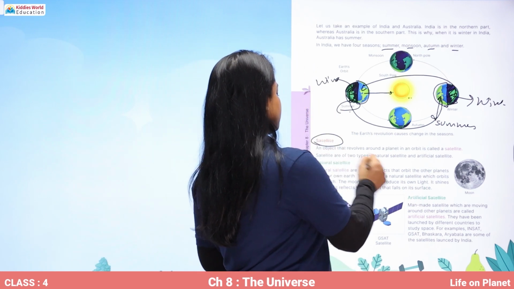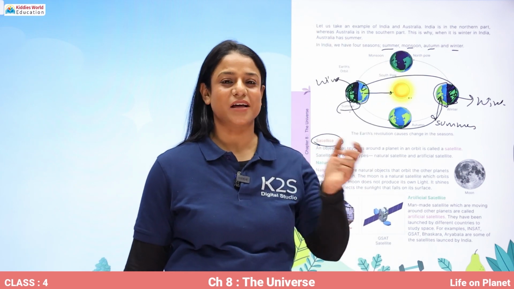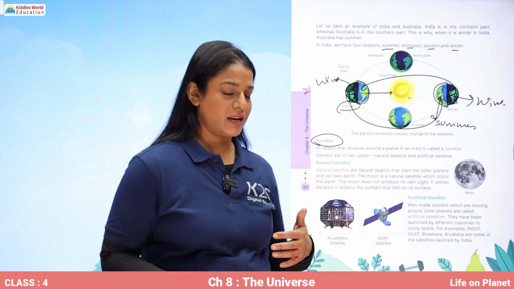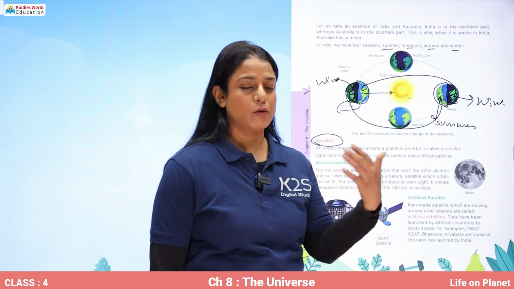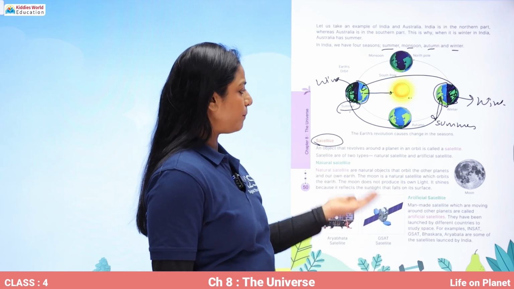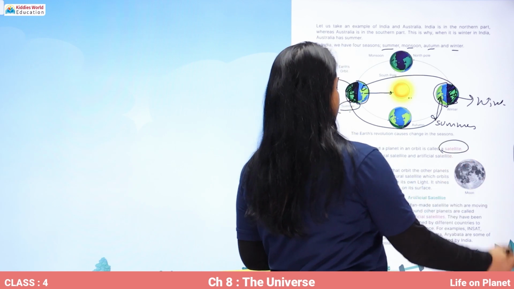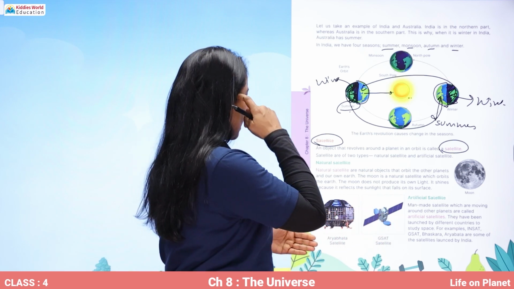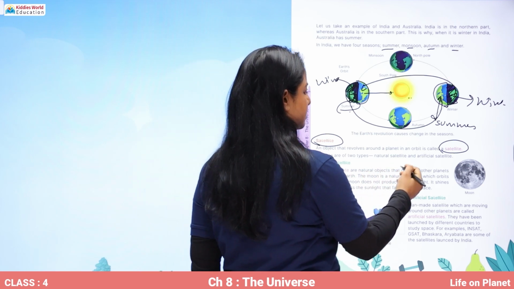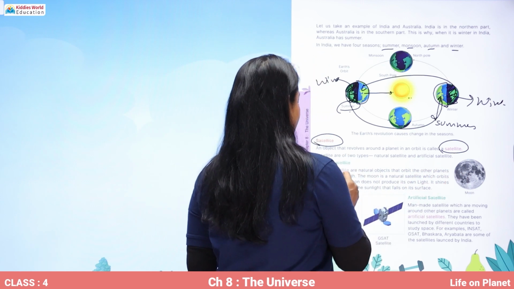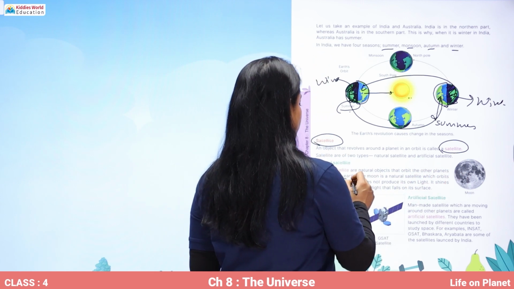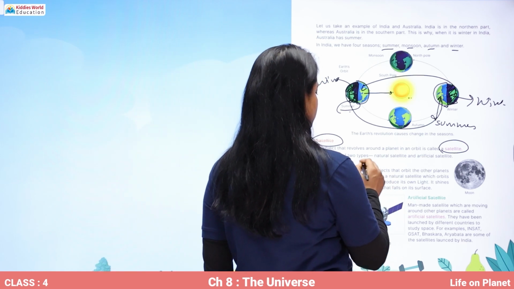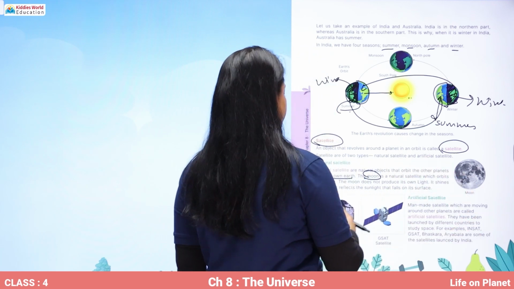Now, the next heavenly body in our solar system is our satellite. Satellites are the objects that revolve around a planet. So planets revolve around the sun and the satellite revolves around the planet, and these are called satellites. Satellites are of two types, one is man-made and one is natural. Natural satellites are the natural objects that orbit planets, including our own Earth. So what's the natural satellite of Earth? That is the moon.